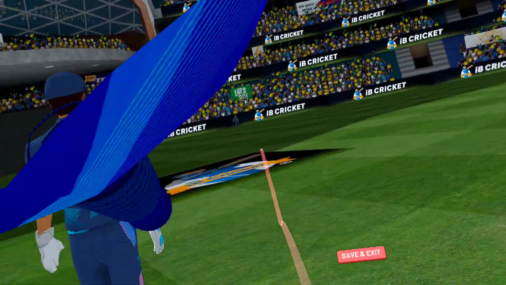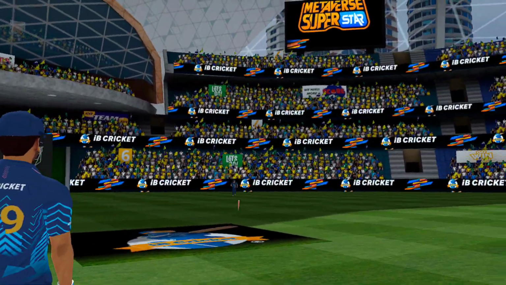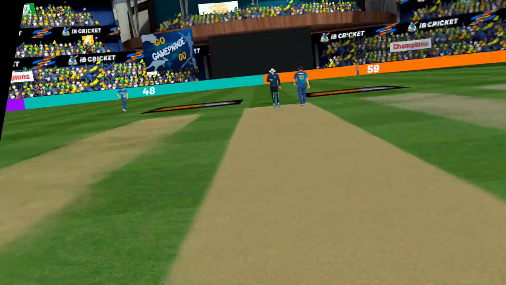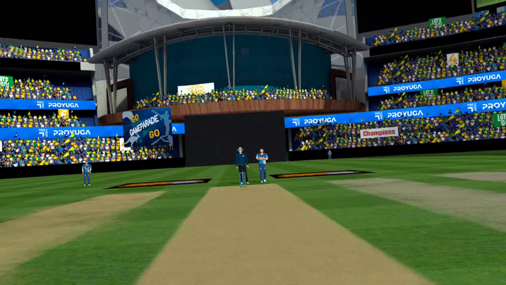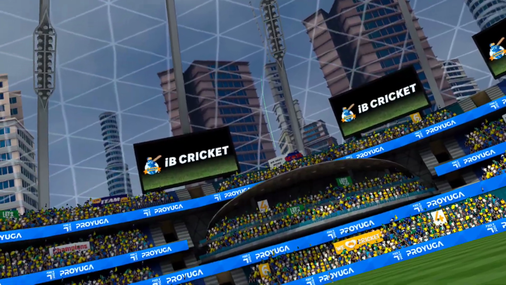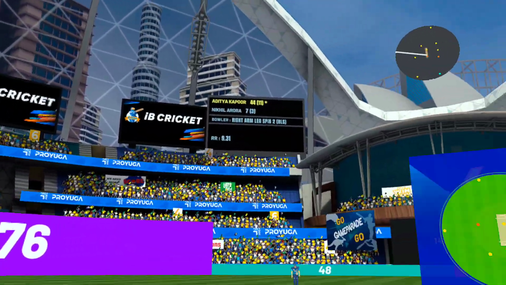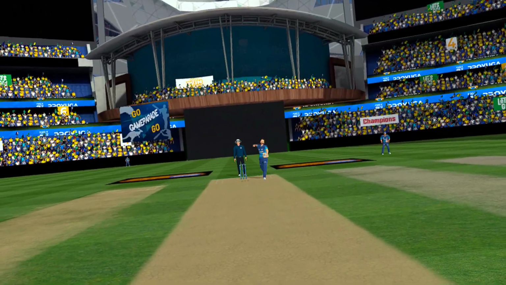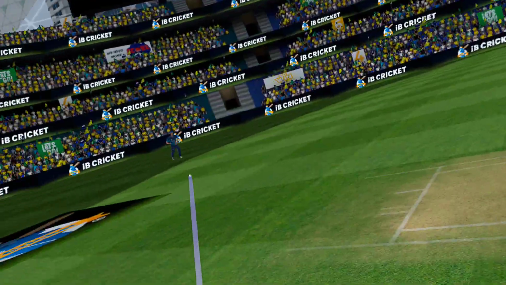Pushes it down the leg side. One run available there. It's hit with tremendous power. 6, and it's a big one. Changes are done to the fielding. Batsman swings hard and draws an edge.